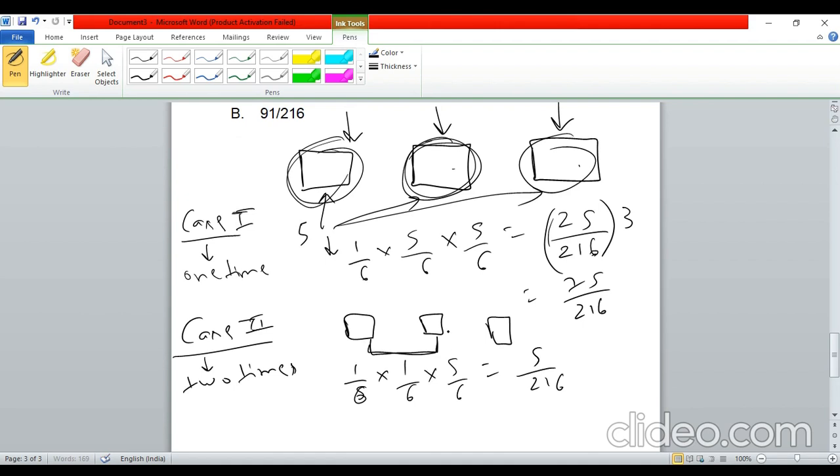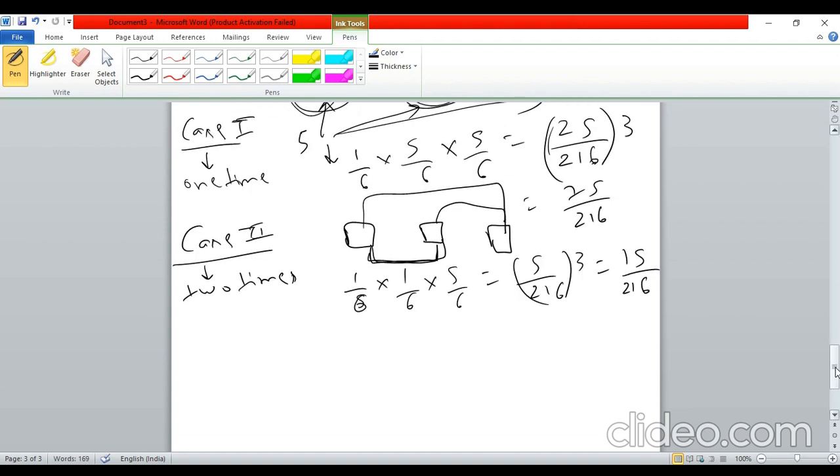Now similarly, for combinations of two, again 3 cases will be there, because first we can take these 2 dice, then these 2, and then these 2. So again we will multiply this by 3. So this will be 15/216. Okay, case 2 complete. Now case 3 and the final case.